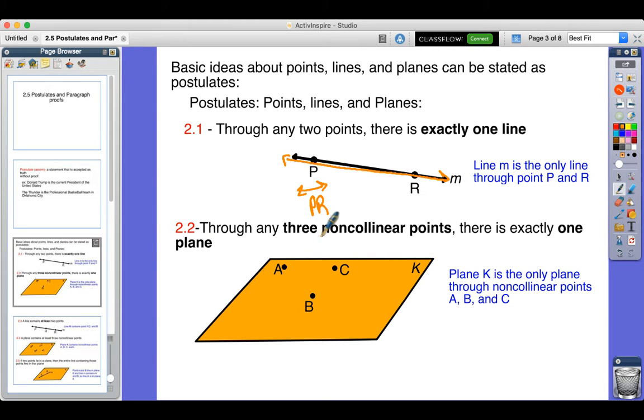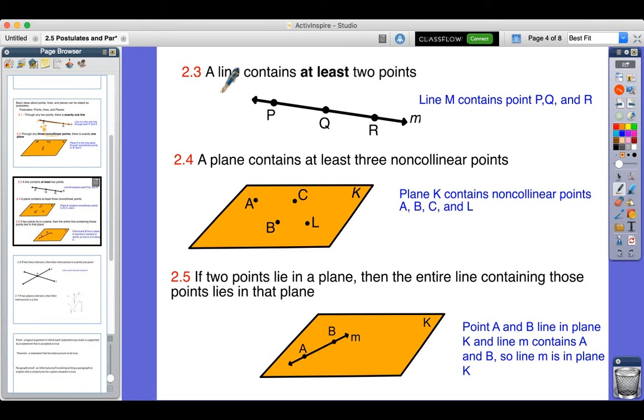Now, and this is important, this next postulate says through any 3 non-collinear points, there exists one plane. The reason we have to say non-collinear, as we'll see in a bit, is that when points are in a straight line, multiple planes can go through them. But through any 3 non-collinear points, meaning not on the same line, there exists one plane. So, for example, here the statement is plane K is the only plane that contains non-collinear points A, B, and C.